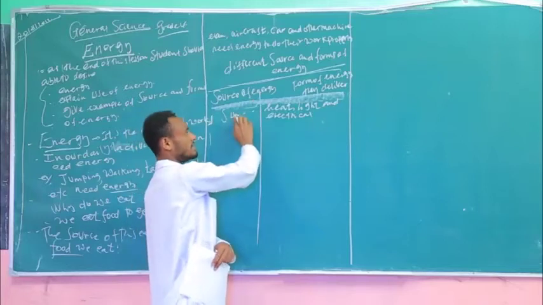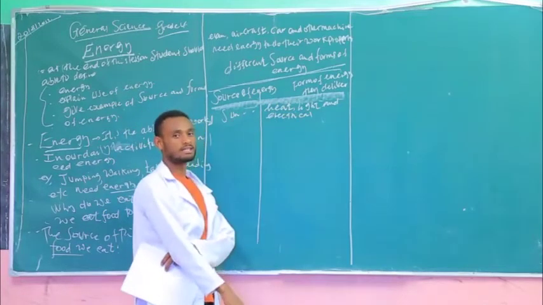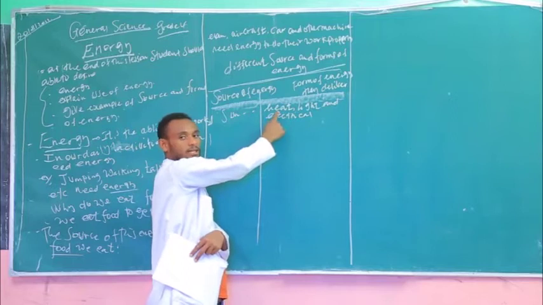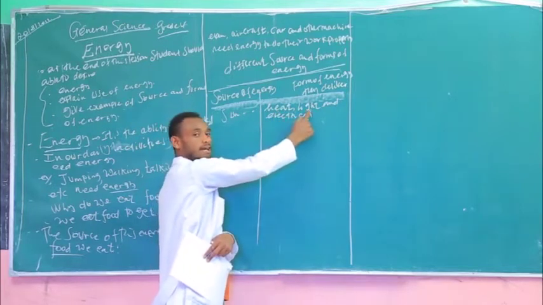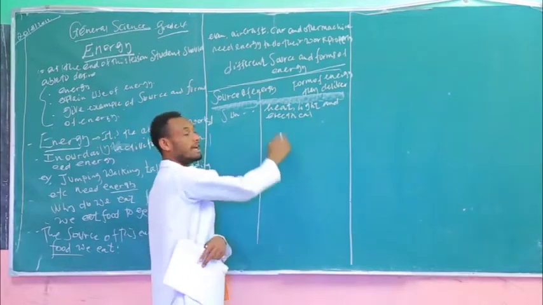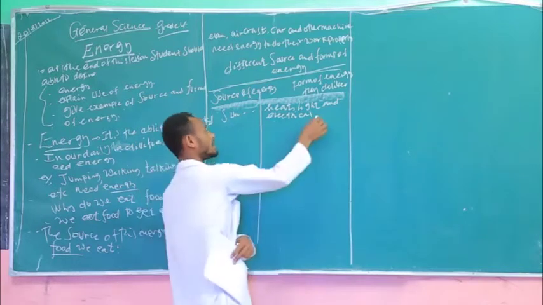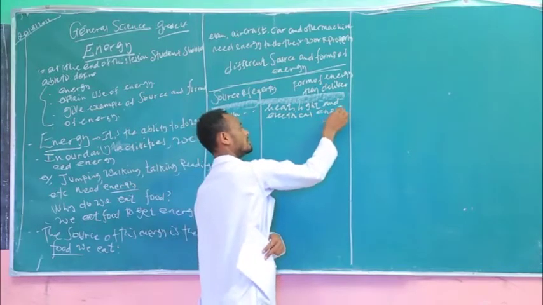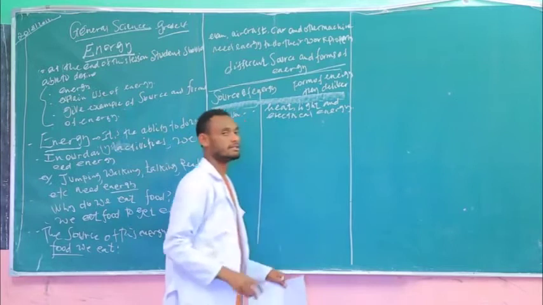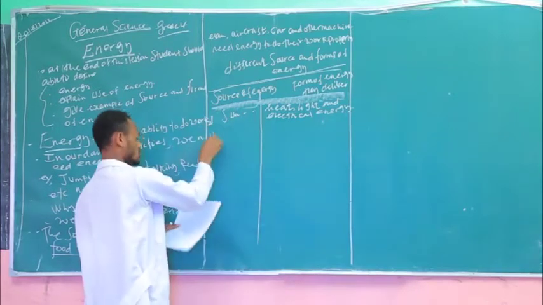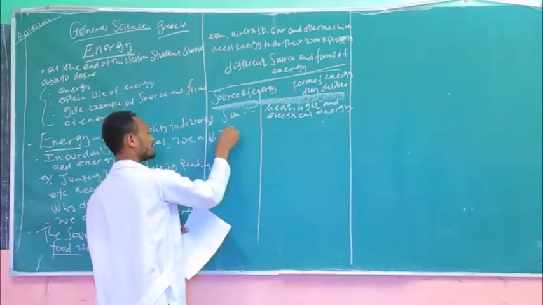The sun can deliver the energy, the first in the form of heat, secondly in the form of light, and in the form of electrical energy. The second one is, students, wind.